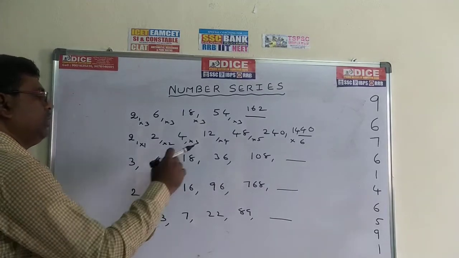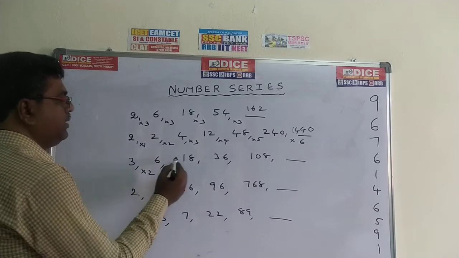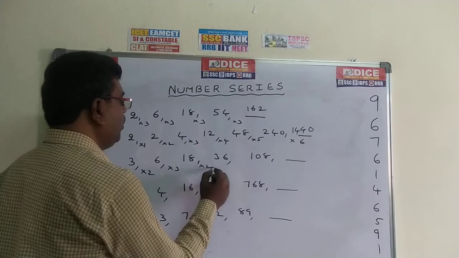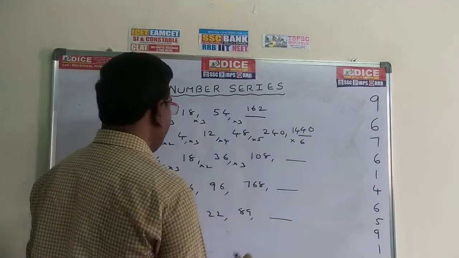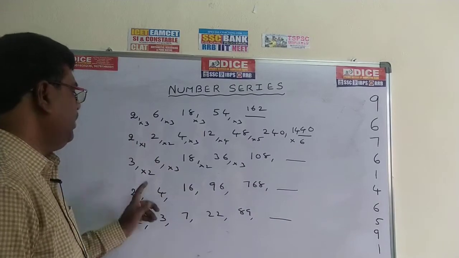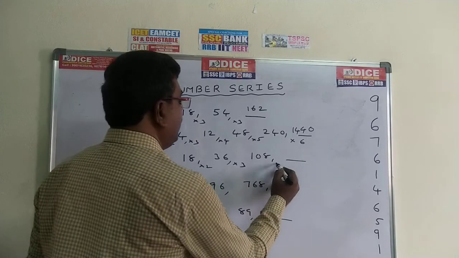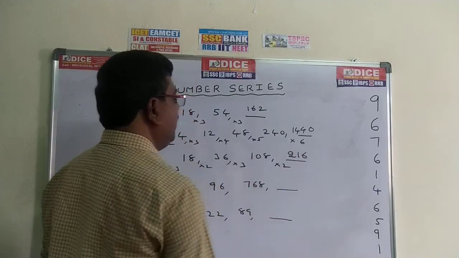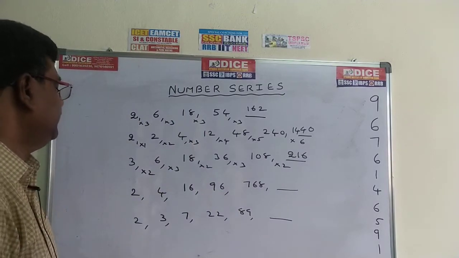Now, come to this one. 3 into 2, 6. 6 into 3, 18. 18 into 2, 36. 36 into 3, 108. If you observe the values here: into 2, into 3, into 2, into 3. Next it is into 2 only. 108 into 2, the value is 216. Into 2, into 3, into 3 and so on. So the value is 216.